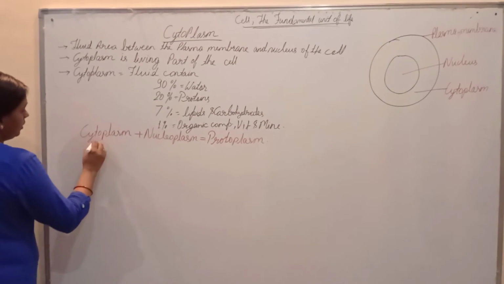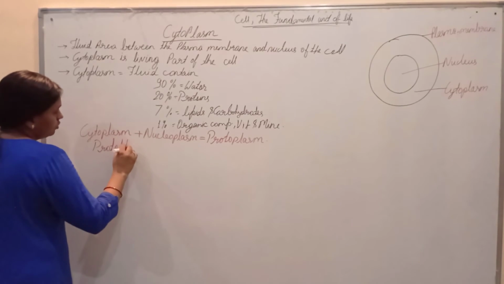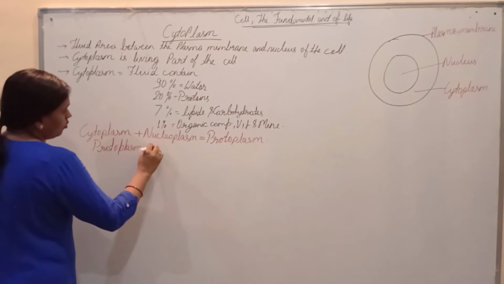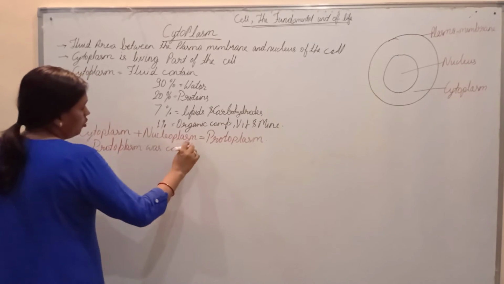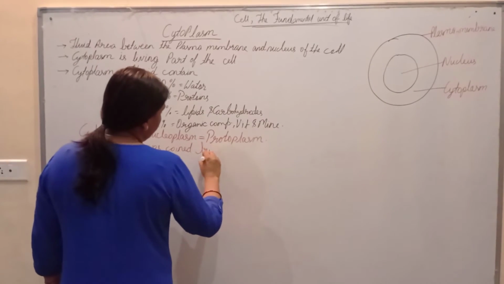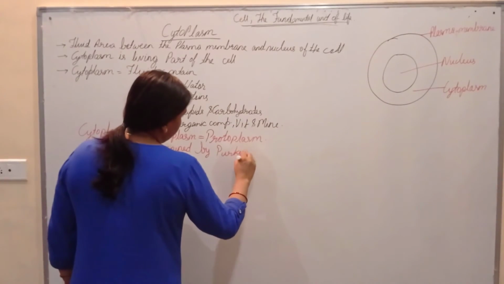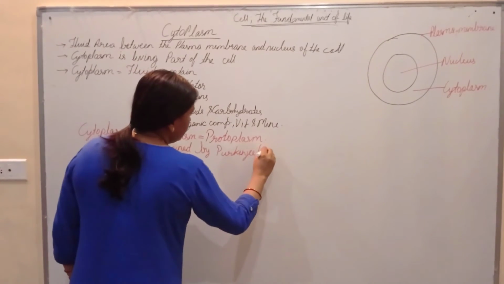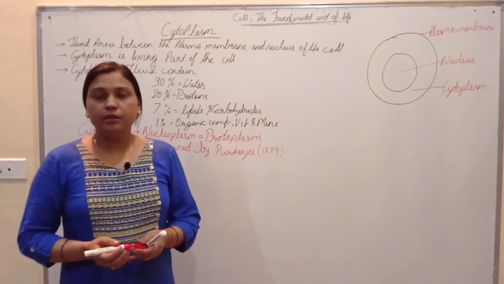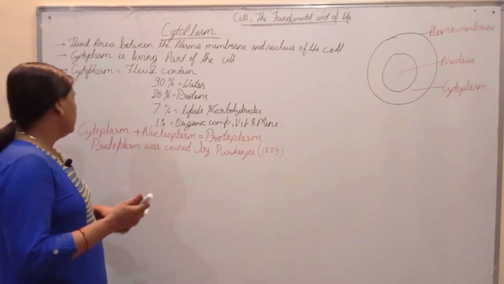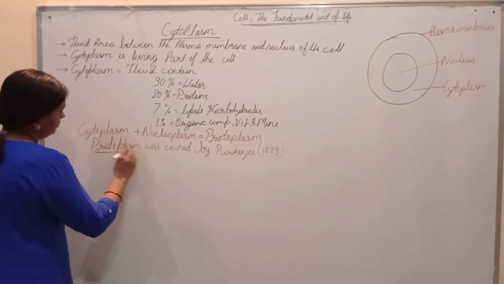Also, this protoplasm was coined by Purkinje in the year 1839. In 1839, Purkinje coined the term protoplasm of the cell.